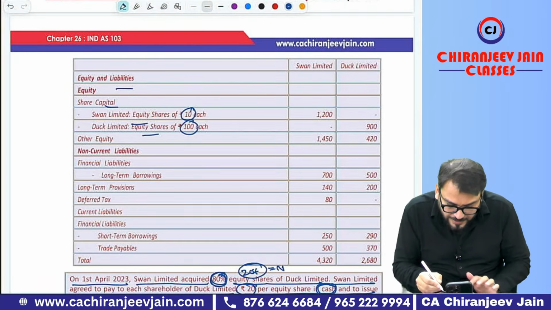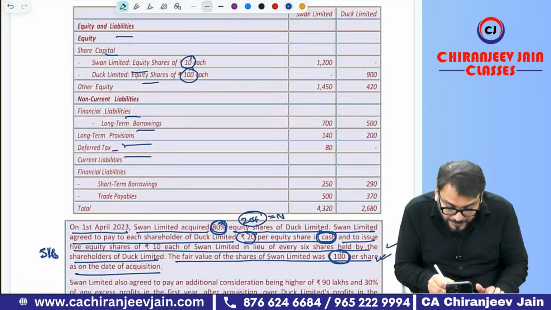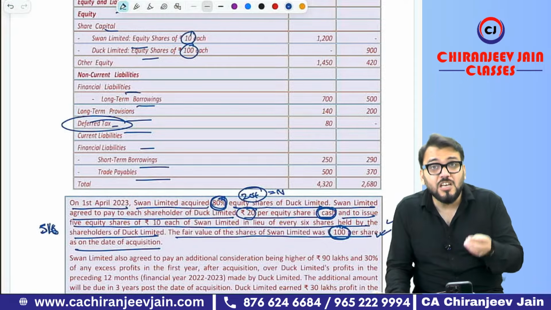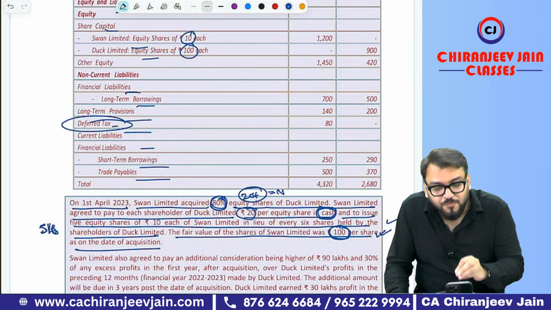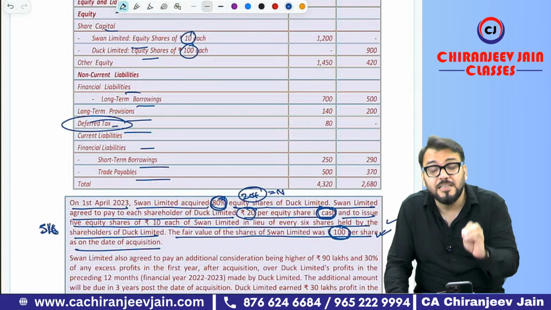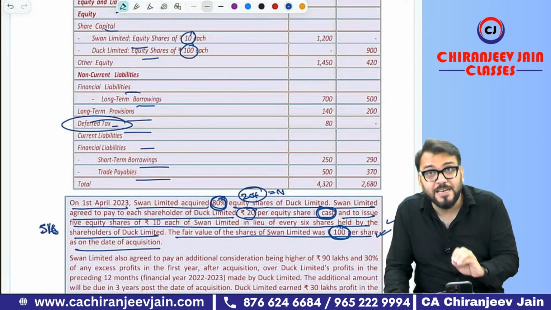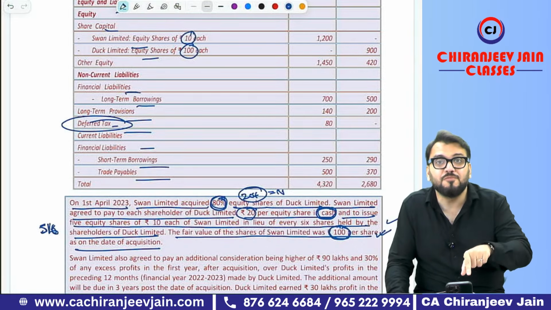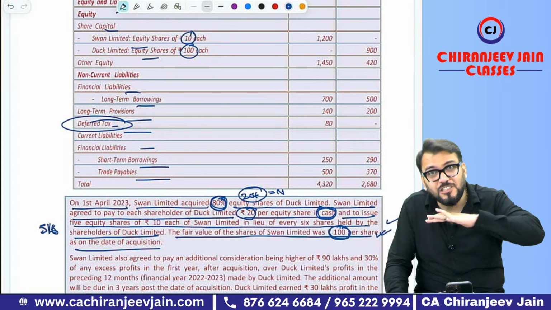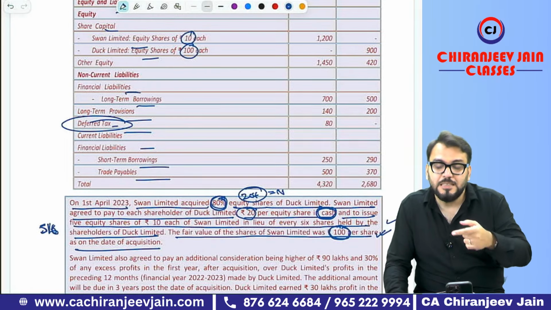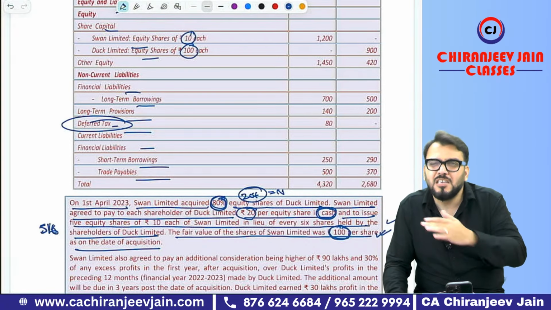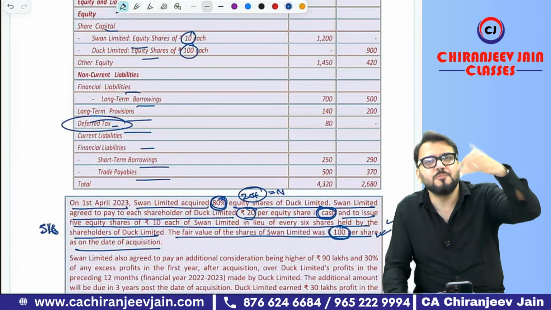Yes, this is 10, this is 100. Okay, okay, okay, okay. Deferred tax liability is there. Okay, okay, okay. Like this. Understood? So just find out any hidden information in the balance sheet. There can be some hidden information in the balance sheet also. Trust me, if you have not read that hidden information, and at the end you realize there is some hidden information, whatever solution you have done, gone case, killed. You are killed in the exam hall. And trust me, if you are not able to attempt this question, or you are taking more time on it, can I say surrender? In the exam, you will surrender.